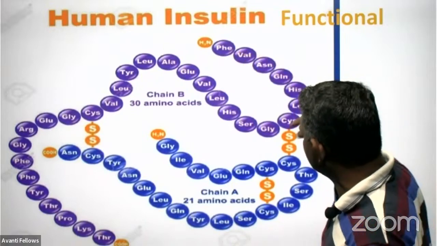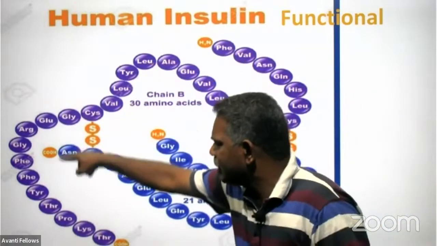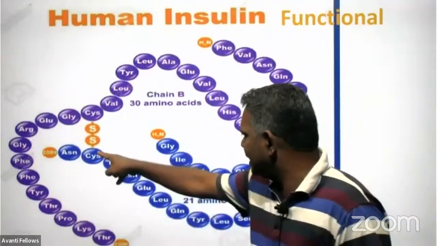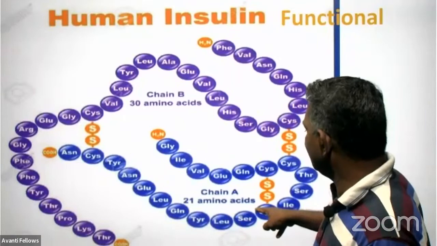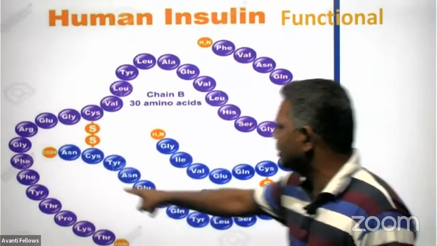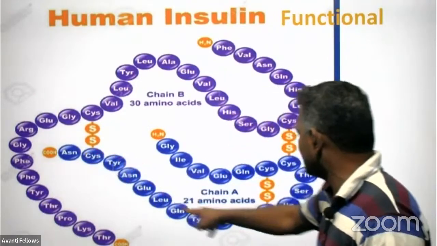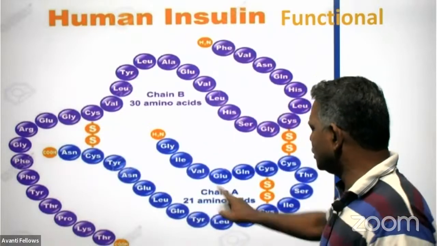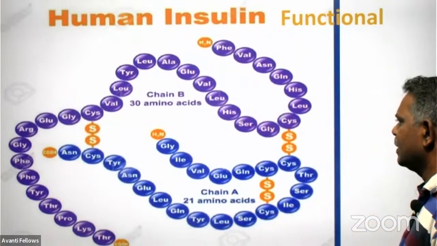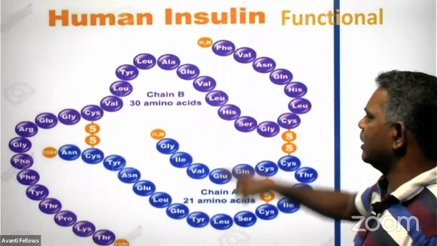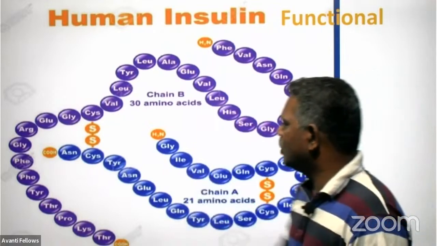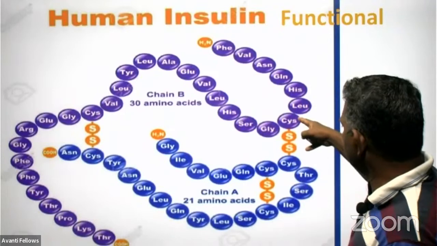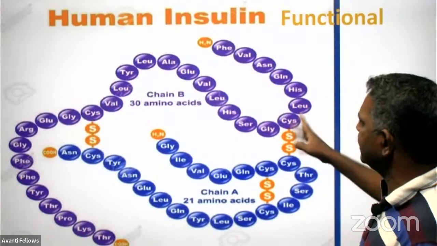You can see the sequence of amino acids present in the B chain of the human insulin. And the A chain has only 21 amino acids. From here it starts and it ends with glycine, right? This amino acid count is only 21 in the A chain. And the A chain and B chain are connected with two disulfide bonds. Between cysteine here, we can find a disulfide bond, and here between cysteine, we can find another disulfide bond.